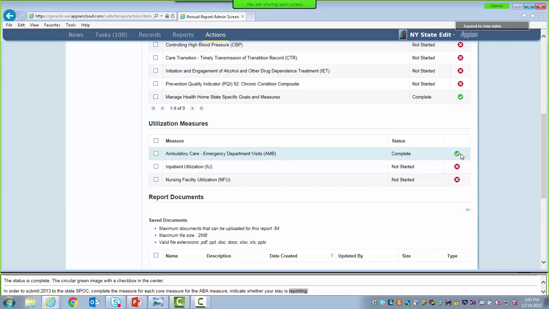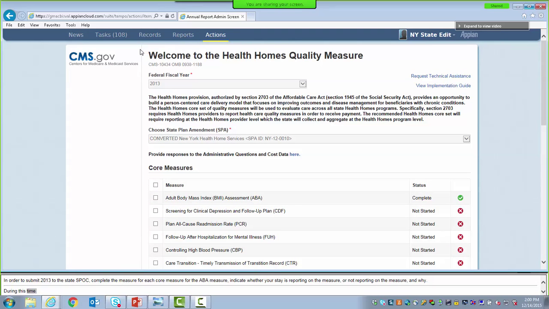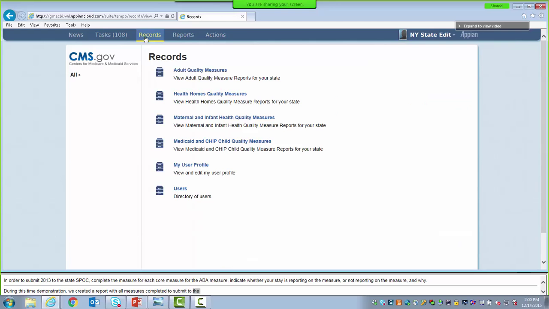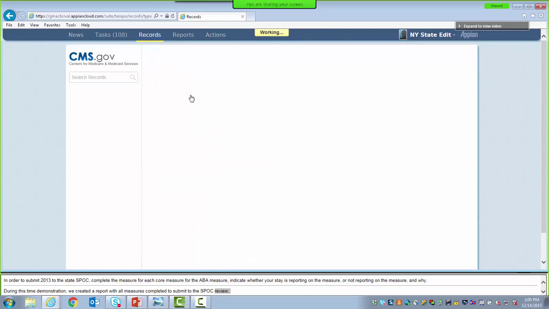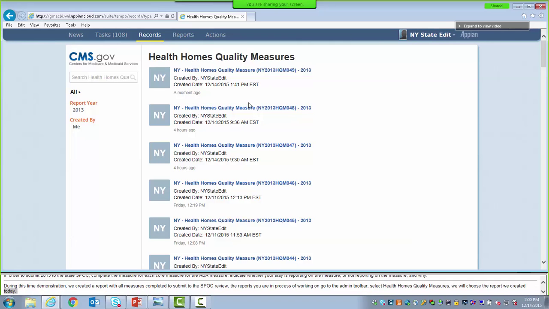To be efficient with our time during this demonstration, we created a Health Homes Quality Measure report with all measures completed for us to submit to the SPOC for review. So to access reports that you are in the process of working on, go to the Records tab on the upper toolbar. Select Health Homes Quality Measures. Then we will choose the report we created earlier today. As you can see, the report we created about a minute ago is listed at the top. But we're going to be using the report ending in 046.